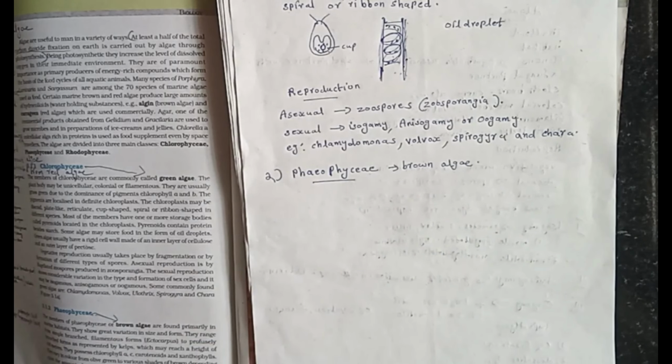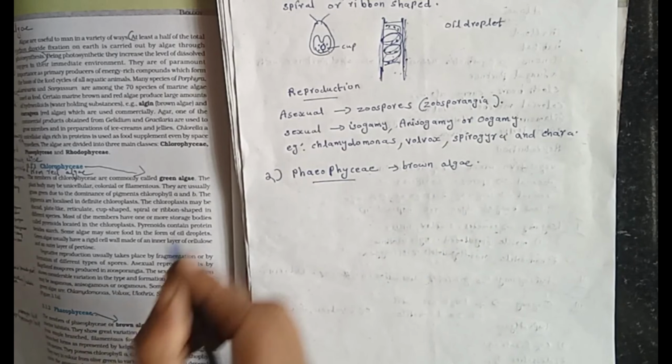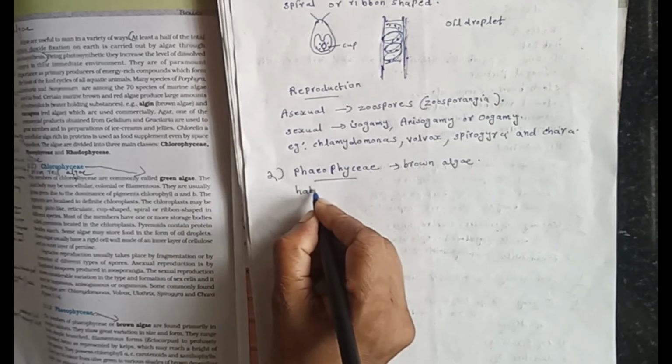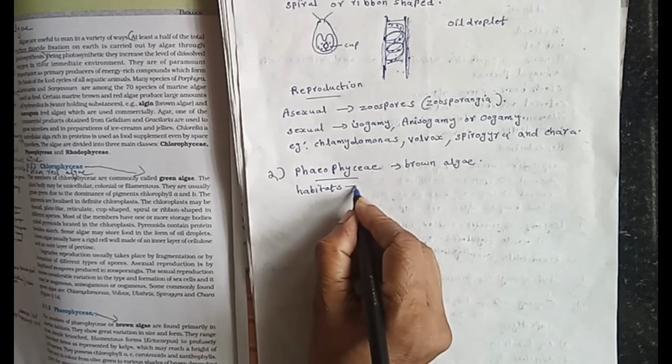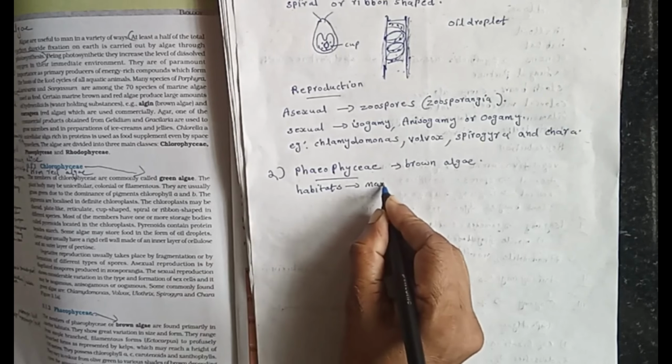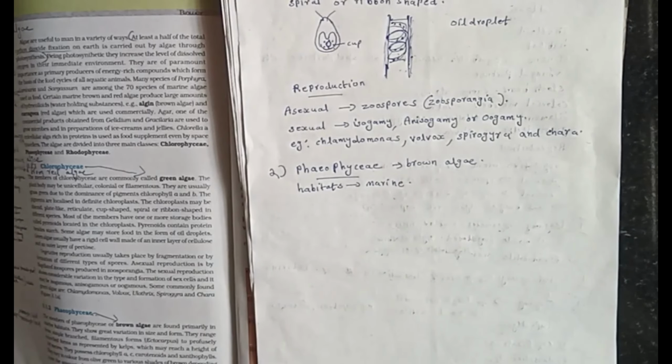Primarily seen in marine habitat. They range from simple branched forms,